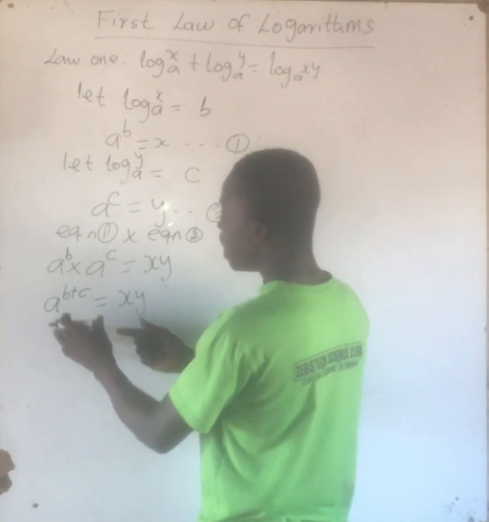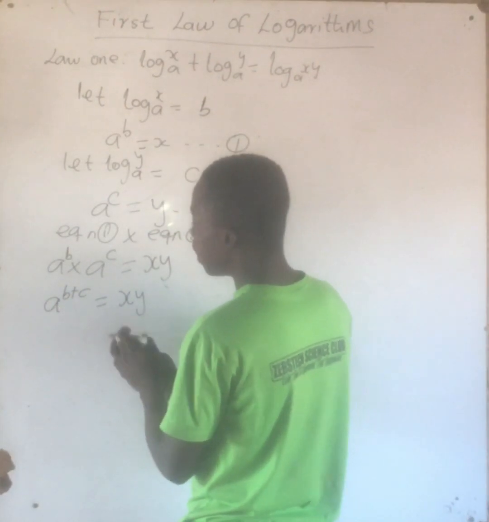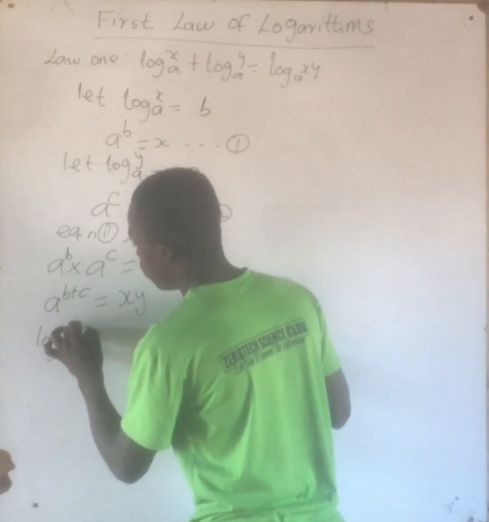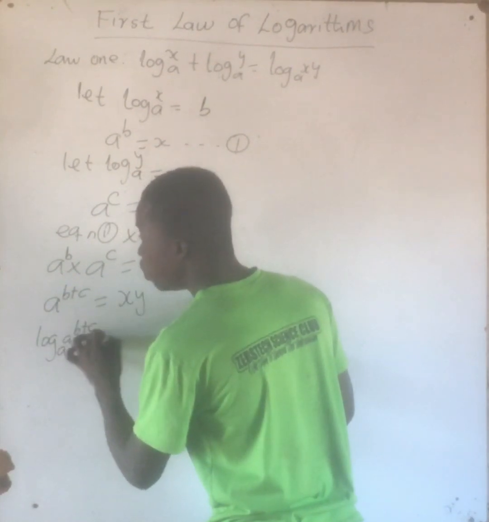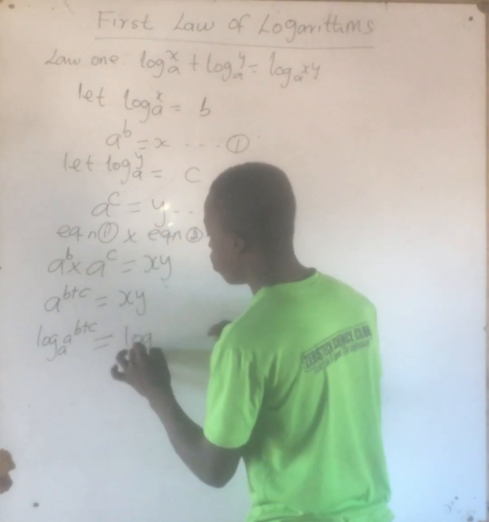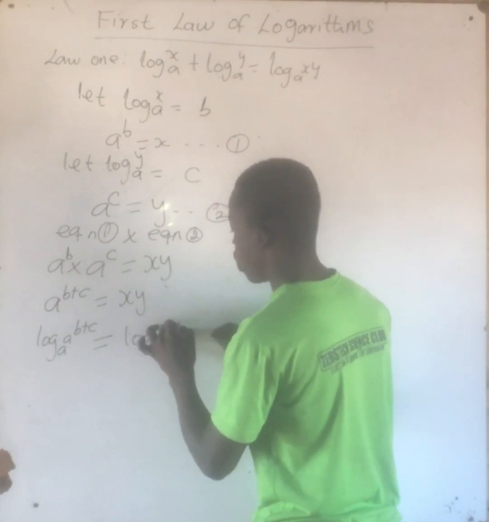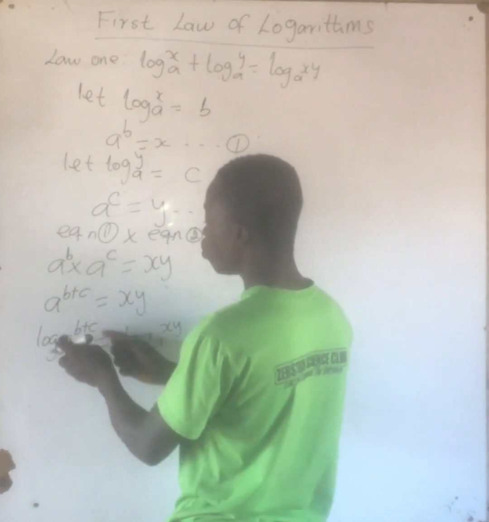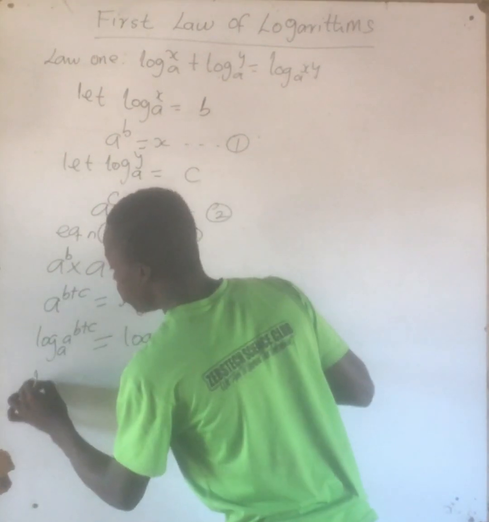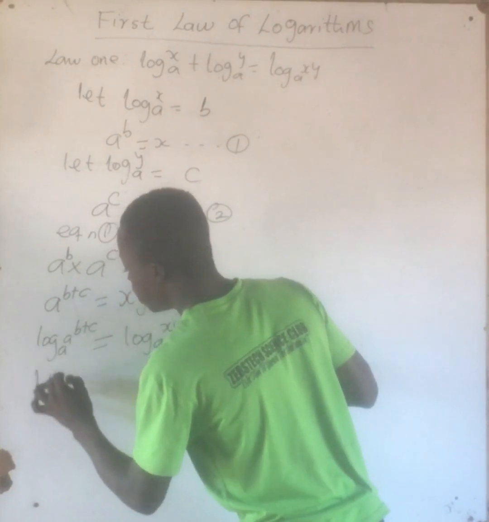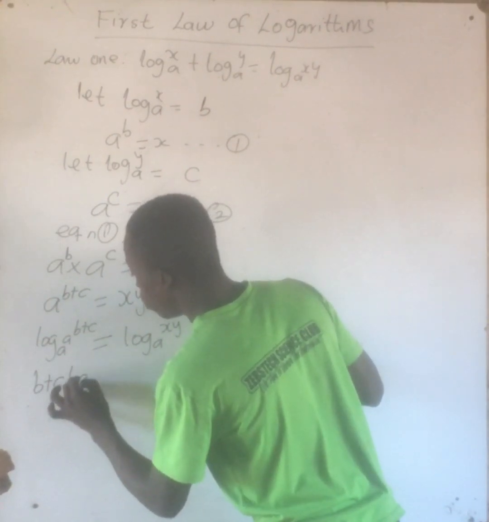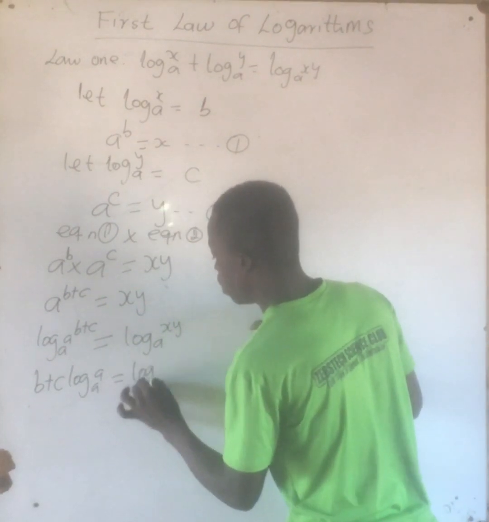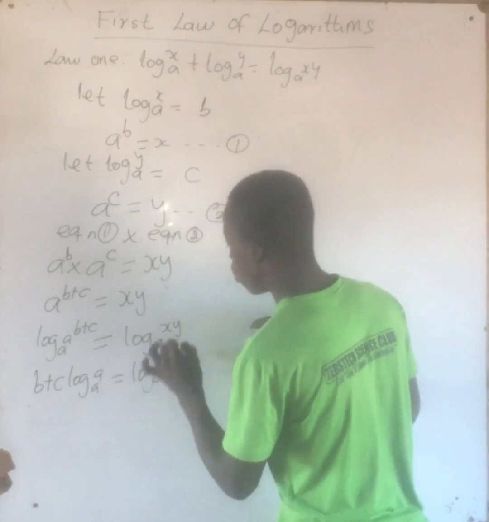What do we do? Let's take log base a of both sides. So we can take log base a of a exponent b plus c, to be equal to log base a of xy. So now, remember the rules of logarithms. You can bring this exponent down. So that will be b plus c times log of a base a, equal to log base a of xy.